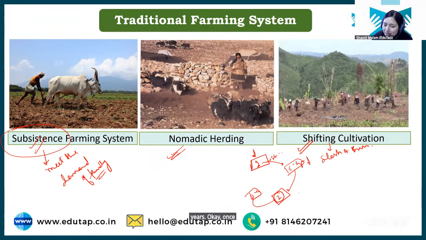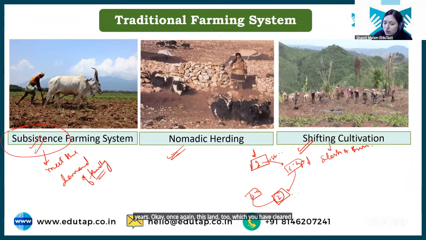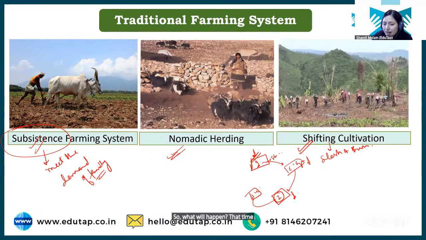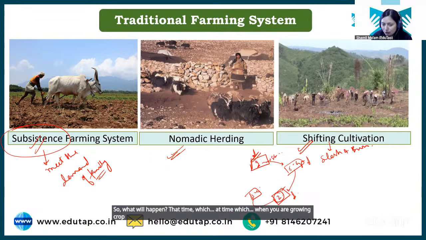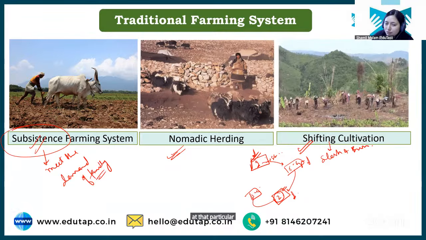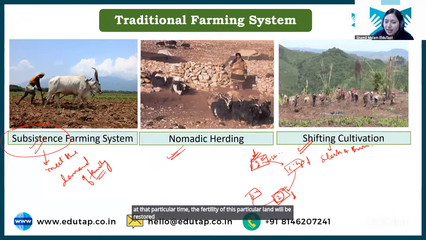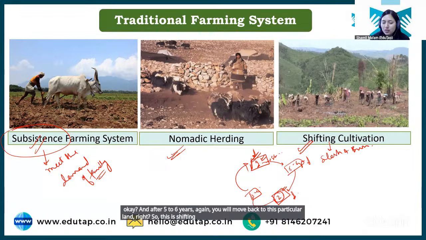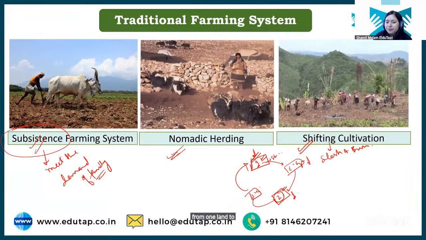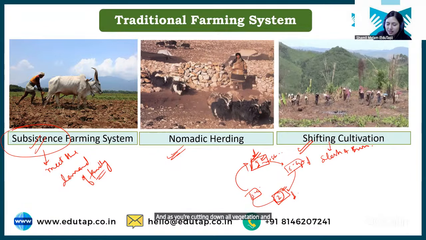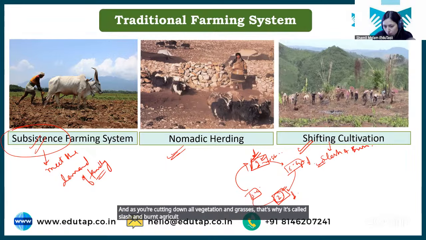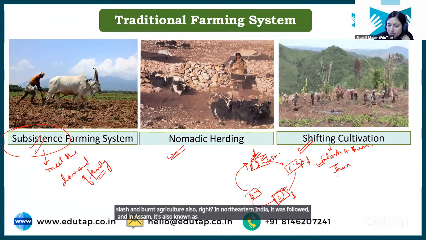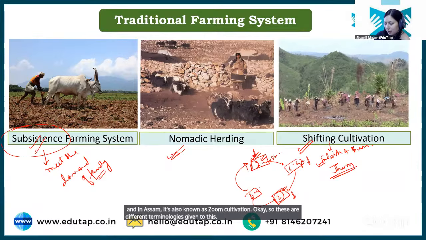Once again, the land which you have cleared, there also the fertility has gone down and you abandon this land. At the time when you are growing crops on the other land, the fertility of this particular land will be restored. After 5 to 6 years again you will move back to this land, right? So this is shifting cultivation. You are shifting from one land to another, and as you're cutting down all vegetation and grasses, that's why it's also called slash and burn agriculture. In northeastern India it was followed, and in Assam it's also known as jhum cultivation. These are different terminologies given to this, and can be asked in your examination.